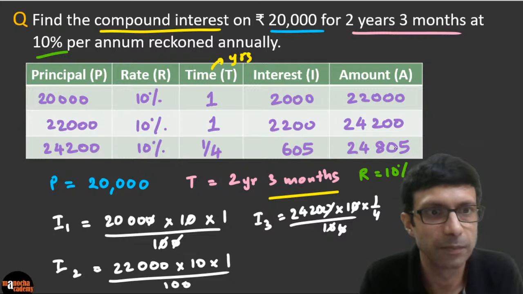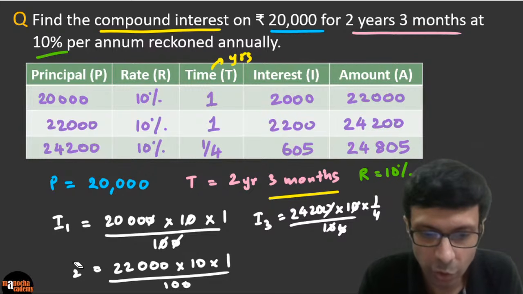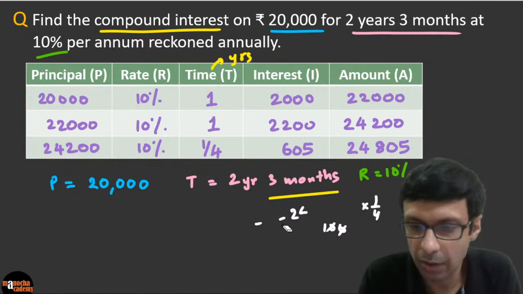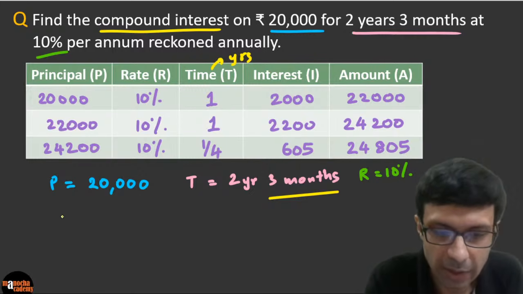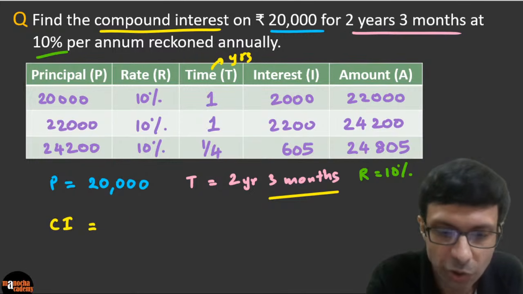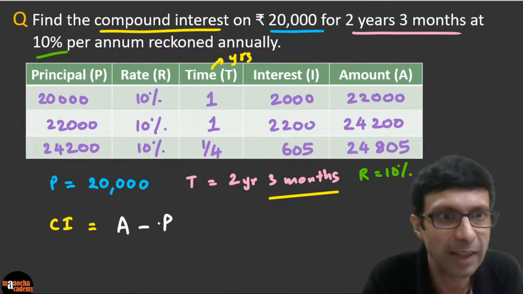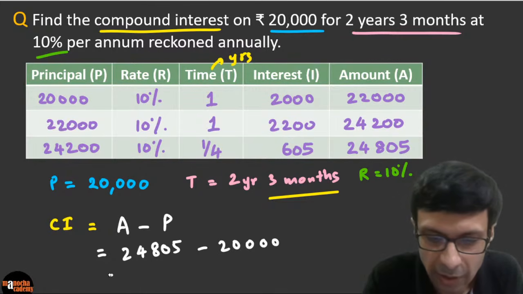What is it going to be? Right? So to find the compound interest, what do you need to do? So I'm just going to erase all of this. Either you can add all the interests, or the easier thing is you just take the final amount, right? So the total compound interest is going to be the final amount A minus the original principal. Do you guys get that? Okay. So it's going to be 24805 minus 20,000. And so that's going to be 4805 is the compound interest.